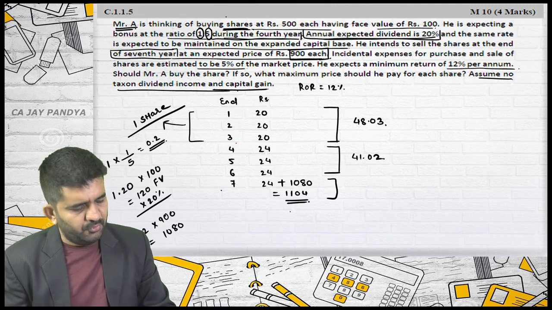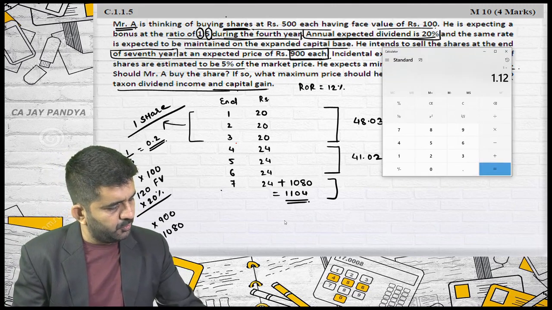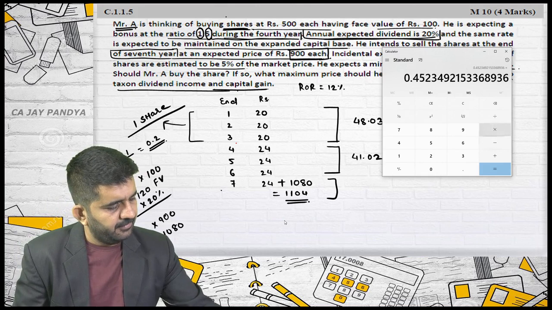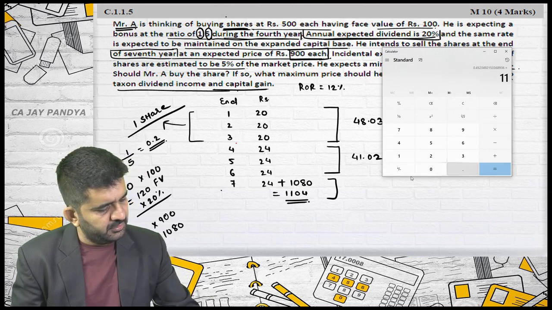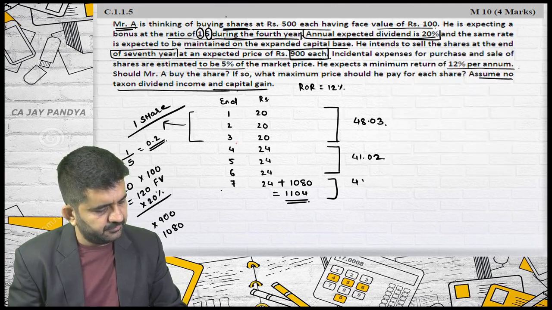And present value of this is 1 divided by 1.12, 7 times, multiplied by 1104 is equal to 499.39.